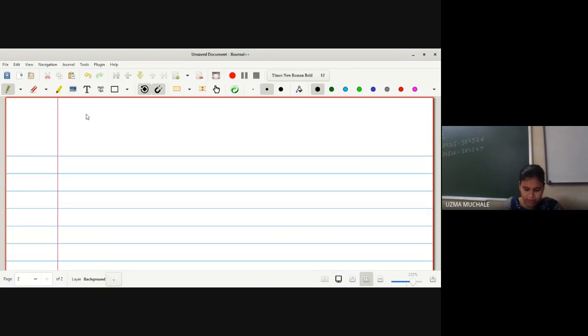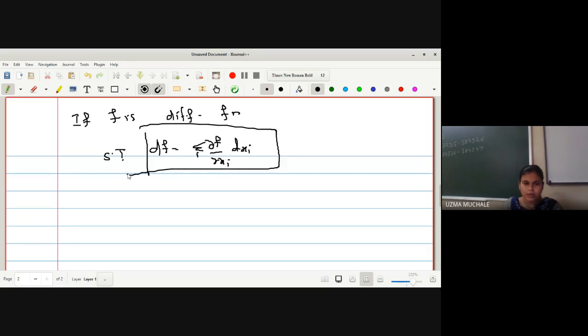That is, if f is a differentiable function on E3, what is given to us? If f is a differentiable function, then show that, what is our aim to show? df is equal to summation over i of dou f by dou xi dxi, right? We have to prove this result.